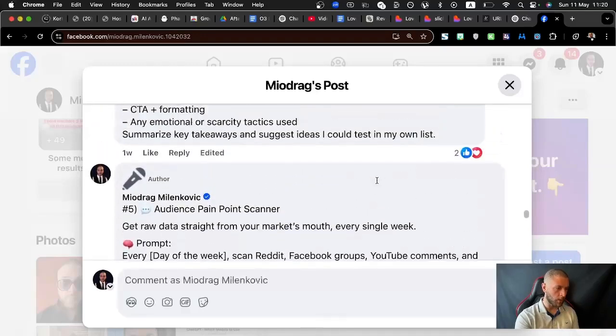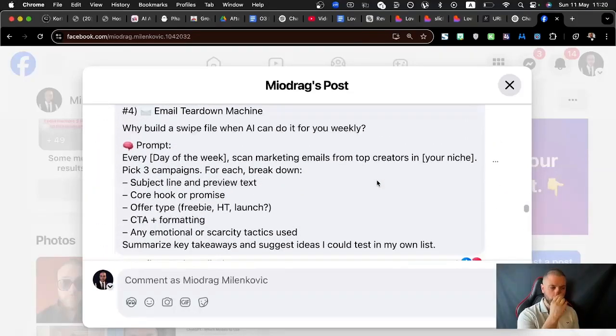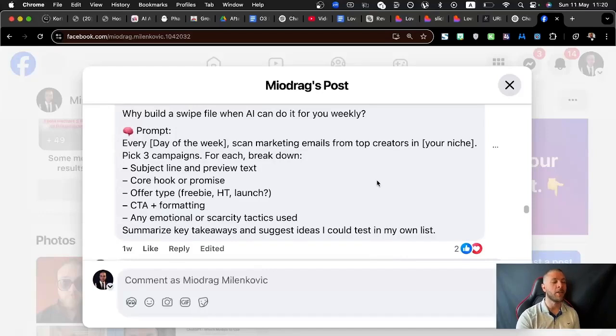Now, I think we have two more use cases. So email teardown machine. Why should you build your own personal swipe file when AI can do it for you every single week? So look at this prompt. Every day of the week, scan marketing emails from top creators in your niche. Pick 3 campaigns for each. Break down subject line and preview text, core hook or promise, offer type, call to action and formatting, any emotional or scarcity tactics used, summarize key takeaways, and suggest ideas I could test in my own list.